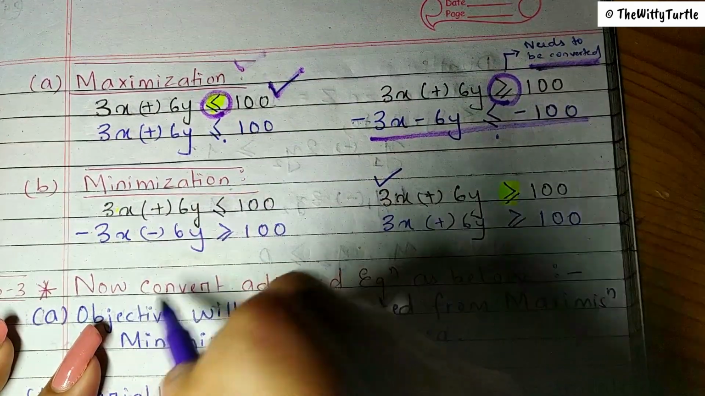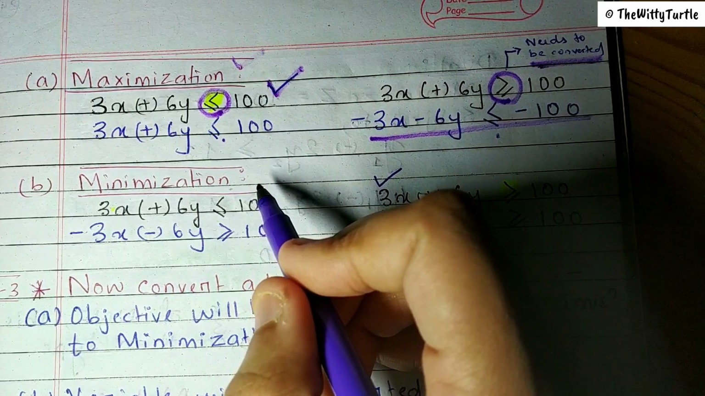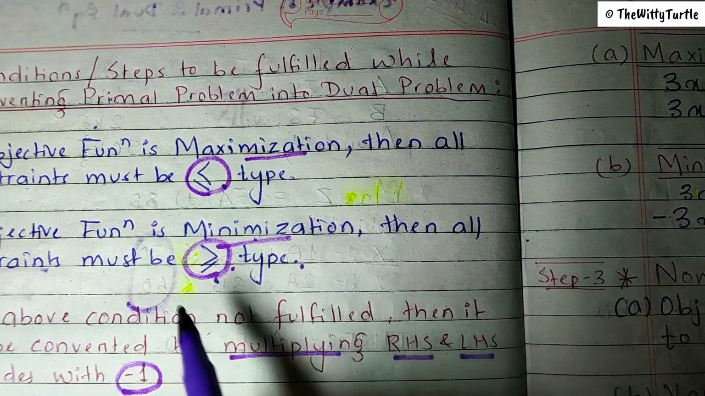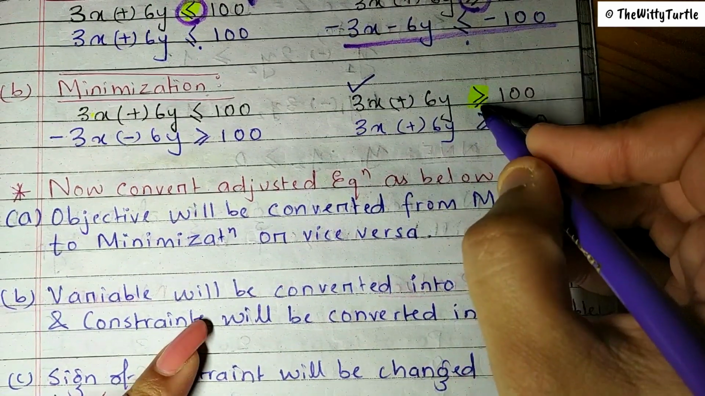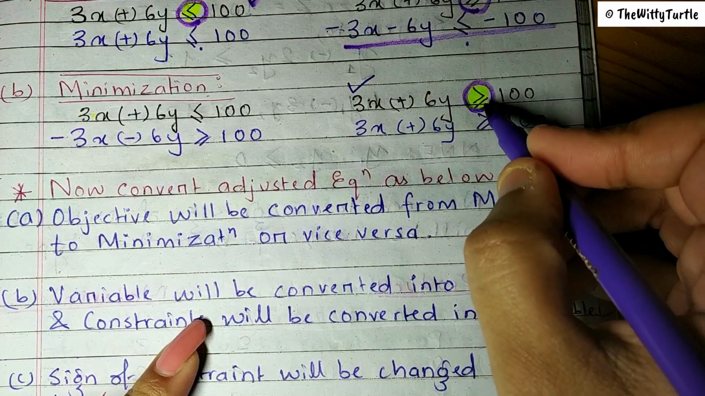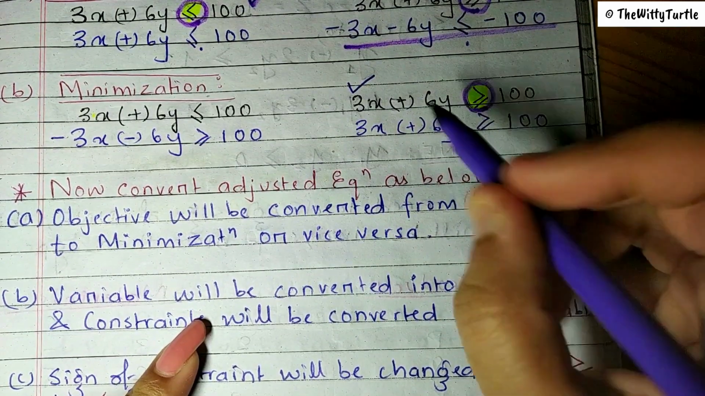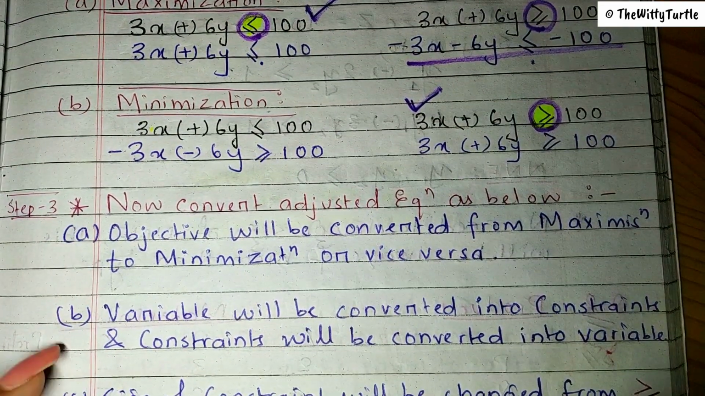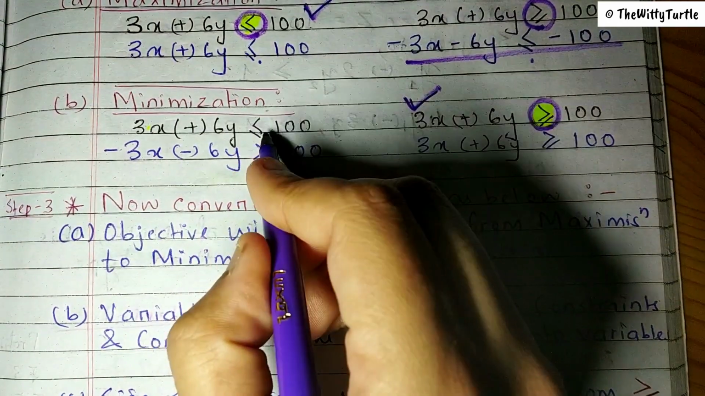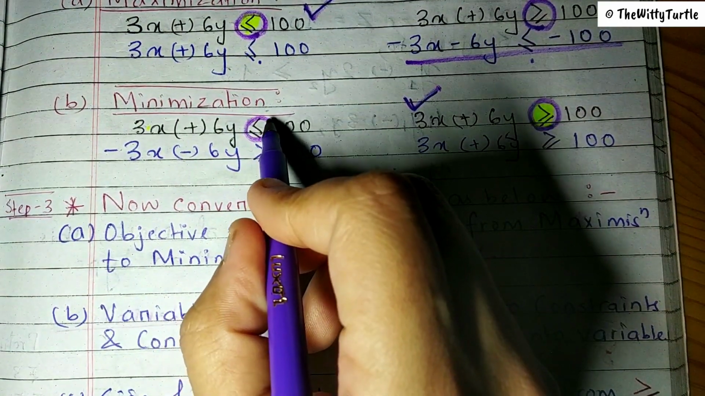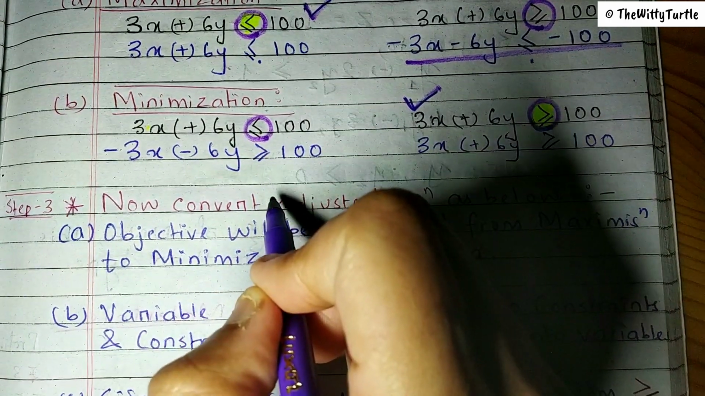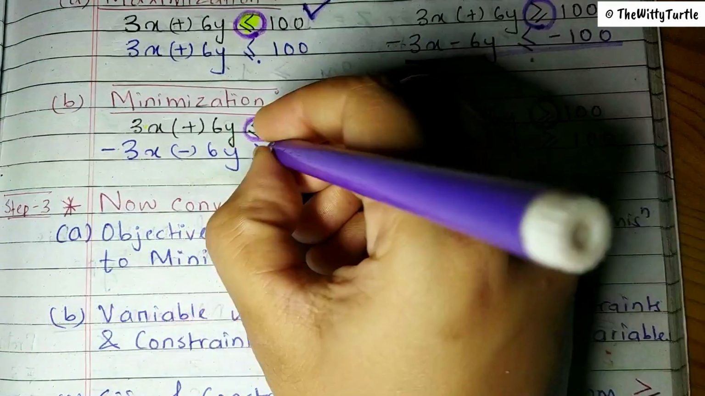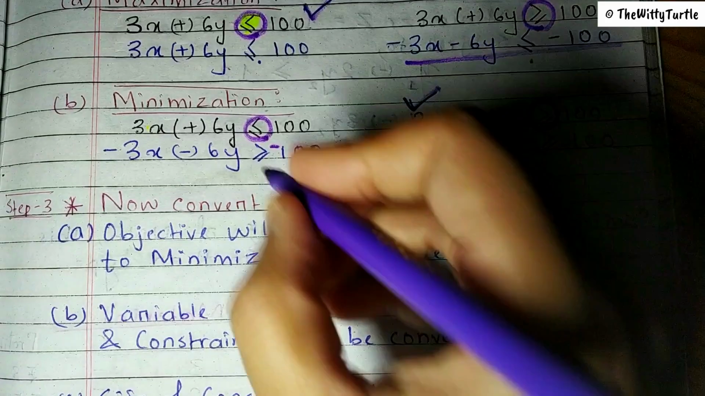Now let's say this equation has a minimization objective function. In this case, which sign should be there? The more than or equal to sign should be there. In this equation, we have the more than or equal to sign, so here no conversion is needed. This is the correct equation, so you don't need any conversion in this case, right? But when it comes to this particular equation, what has happened? This is the wrong one. So in this case, you have to multiply by -1 on both sides. So here also this will become -1.